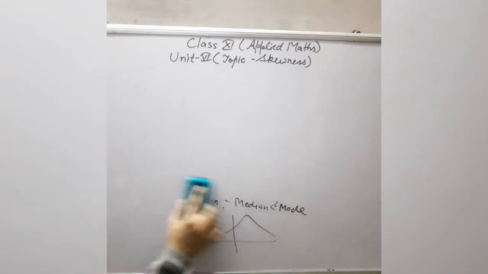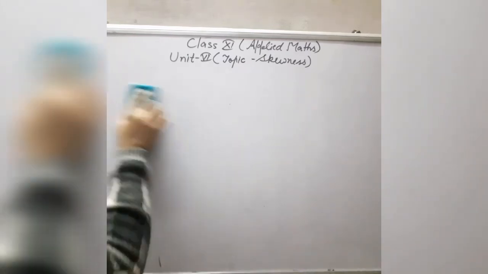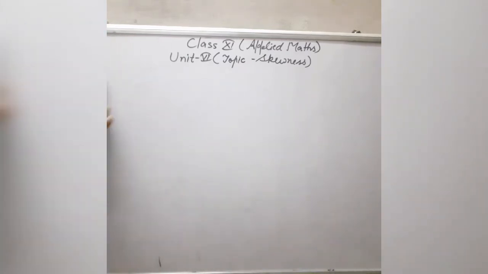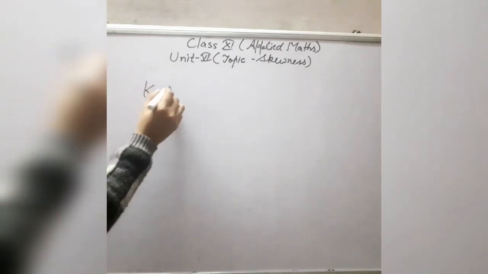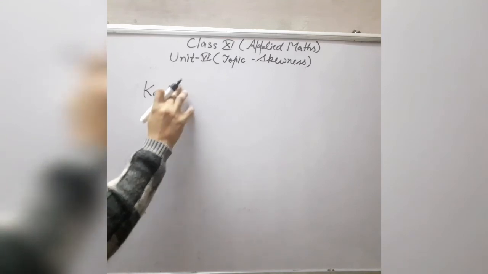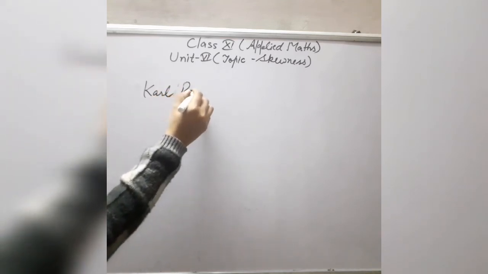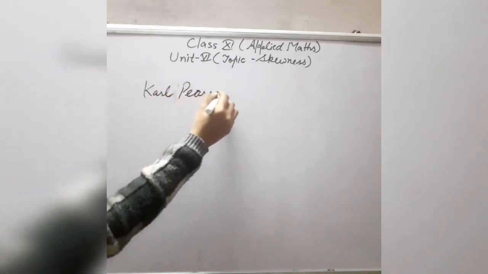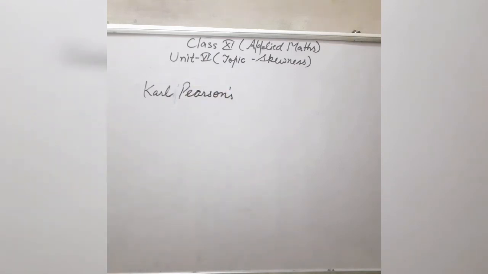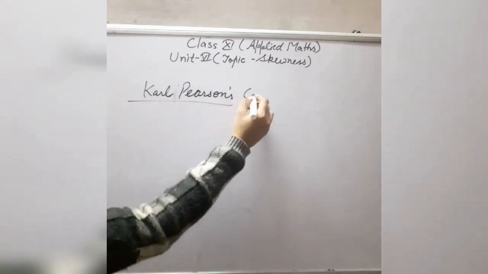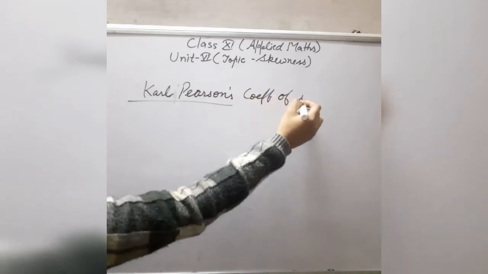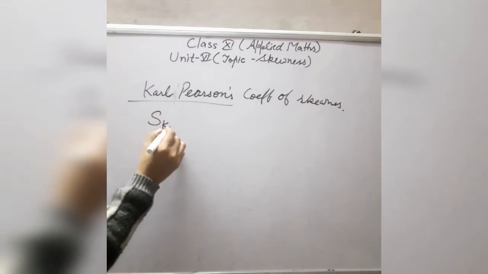Now see how you will find this symmetry. There are three different methods for measuring skewness. In this video I will explain only one method. That method is Karl Pearson's coefficient of skewness, and this is denoted by SKP.